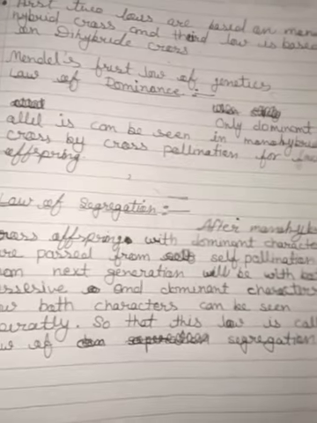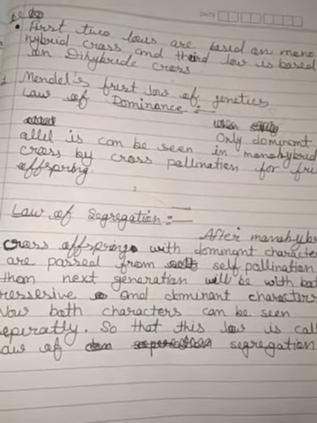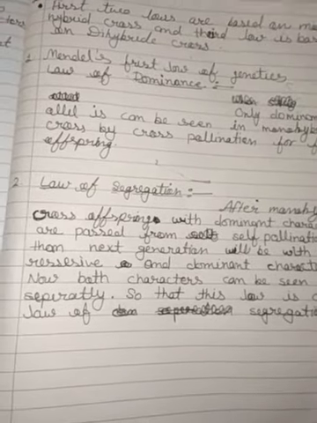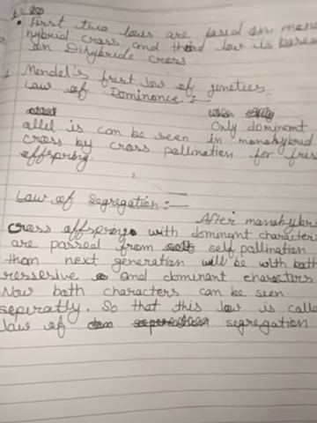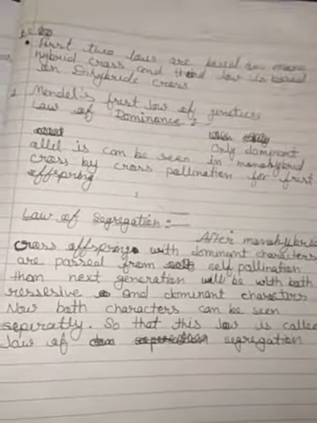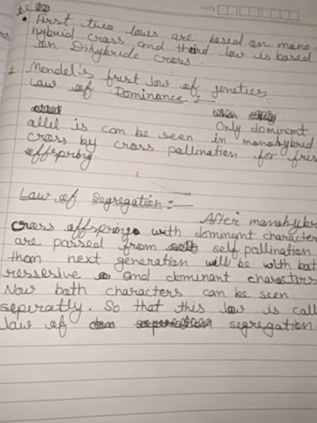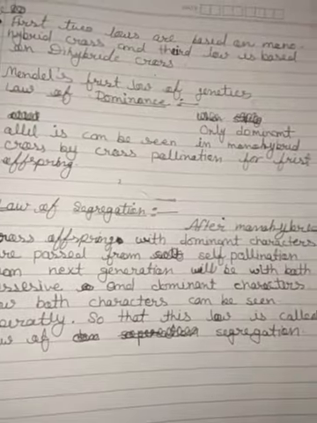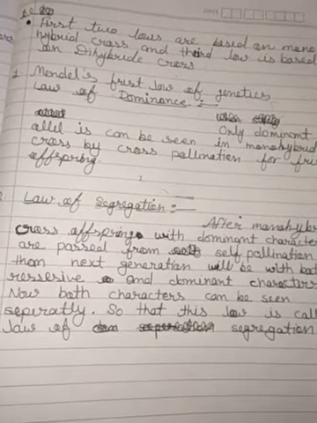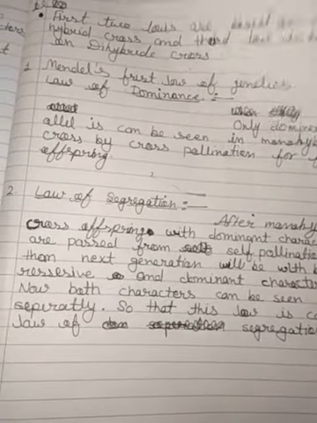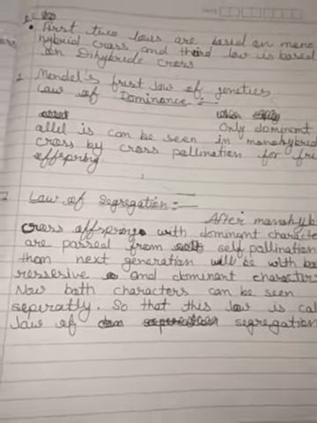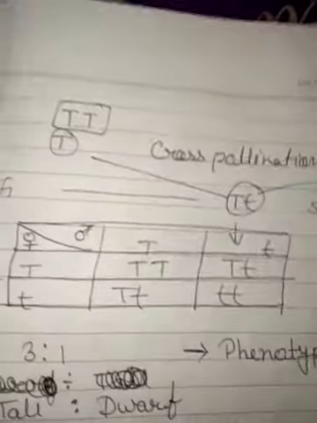So Mendel's first law of genetics is the law of dominance, and the second is the law of segregation. To understand these laws very easily, we are looking at a chart and a checkerboard. Now let us start.